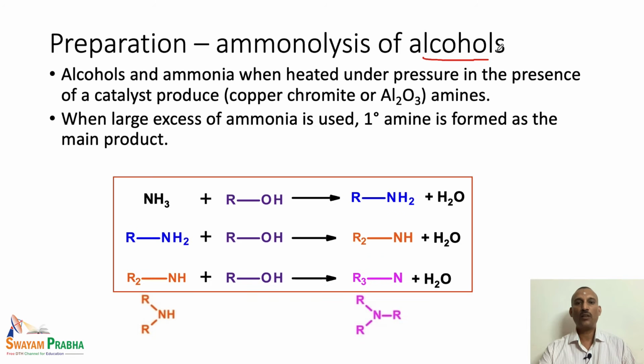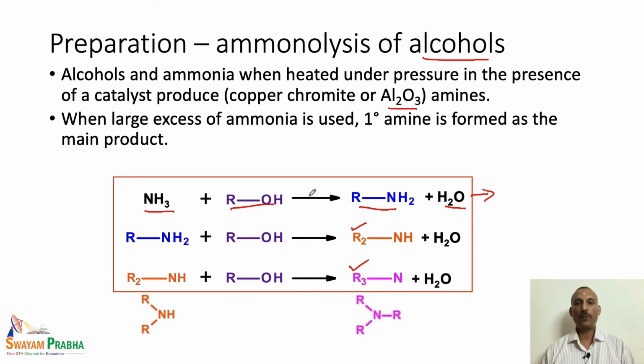The ammonolysis of alcohols, that means reacting an alcohol with ammonia, produces a primary amine with water. Since water is formed as a byproduct, using alumina or copper chromate or other reagents which can remove the water facilitates this particular reaction. Similar to alkyl halides, if we use a large amount of the alcohol, then obviously secondary amines as well as tertiary amines are also formed in that reaction.